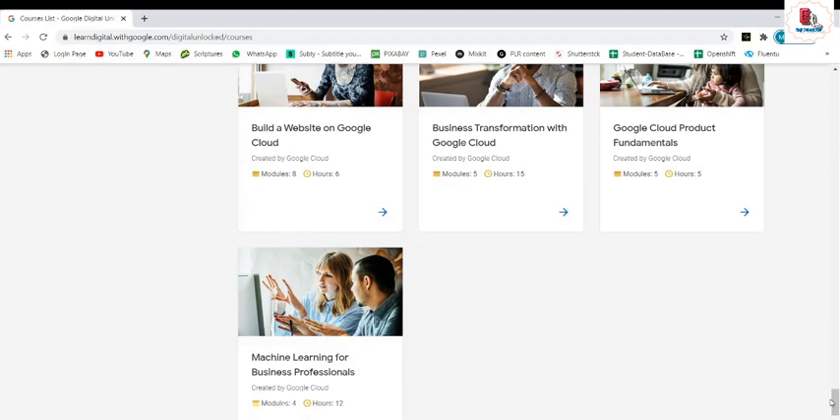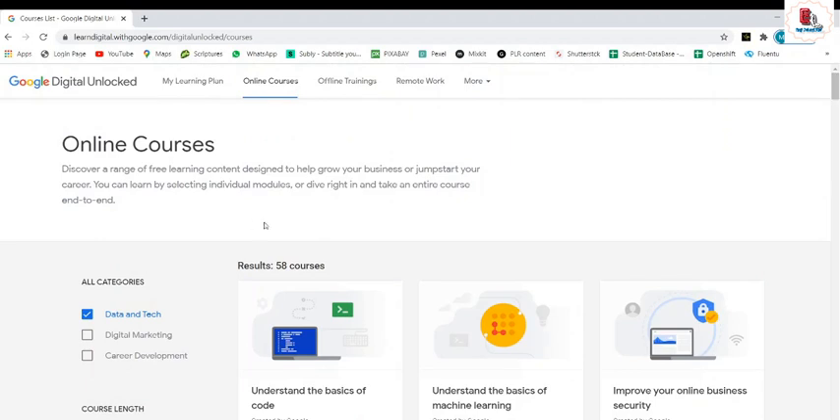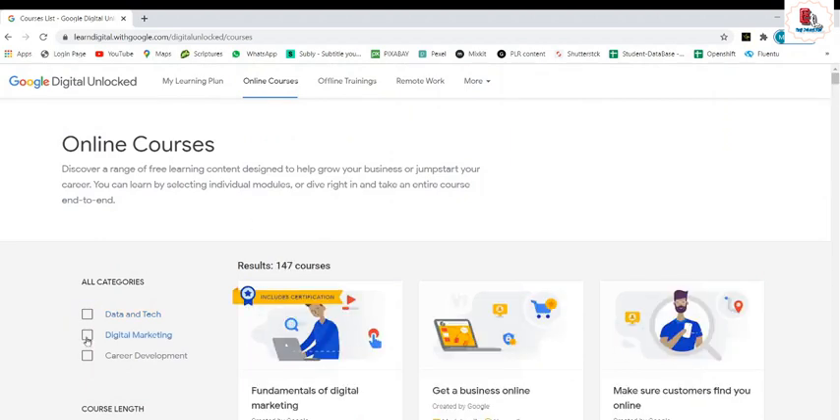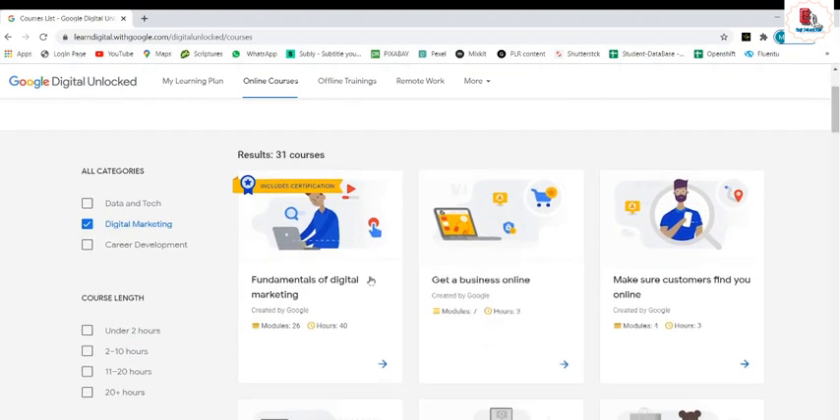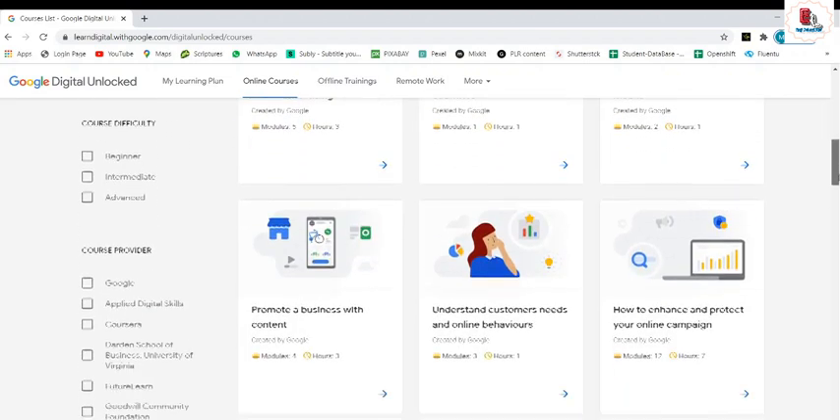Okay, machine learning for business professionals. So just go through this. In data and tech we have the 58 courses that we have just gone through. Now let's come into digital marketing. We have around 31 courses in this: the fundamentals of digital marketing, get your business online, make sure customers find you online.